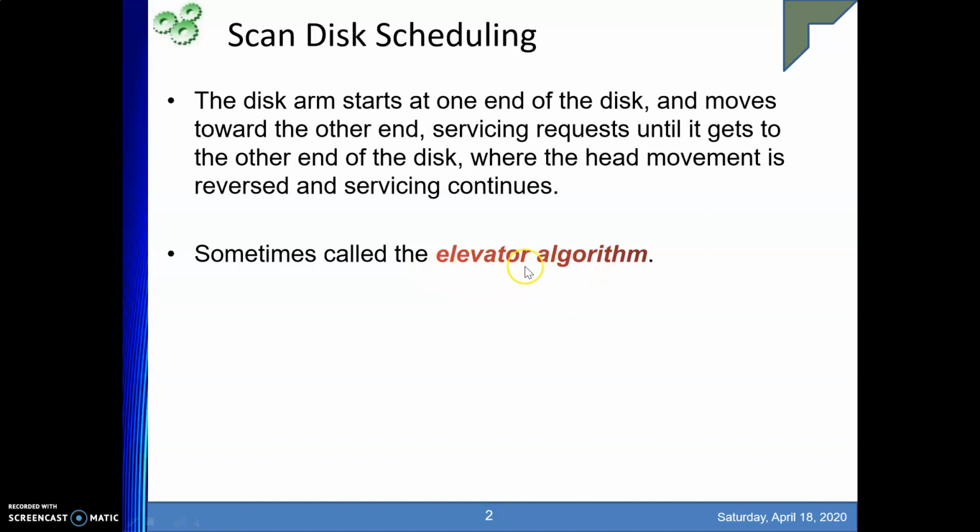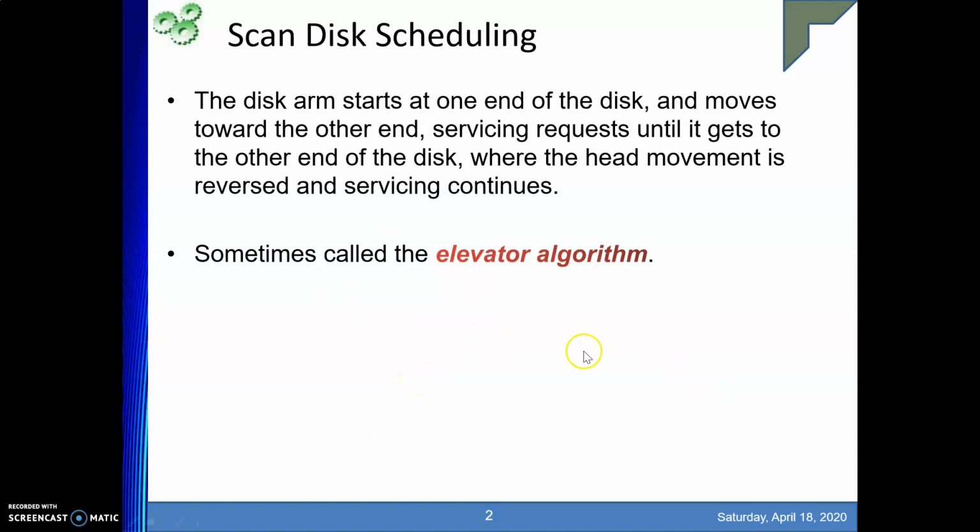So whatever we used to do in the lift, right? Suppose we are going up in the lift, then what will we do? Suppose I was on floor number 2 and right now the lift is on floor number 4. That means the lift is moving upward. Then we'll move upward till we reach the topmost floor. Say my topmost floor is 10. So we'll move till the topmost floor 10, servicing any request on the way. After the 10th floor, we'll start going down, and while going down, if we receive any request, we will service them, right? Due to that, this algorithm is also called the elevator algorithm.